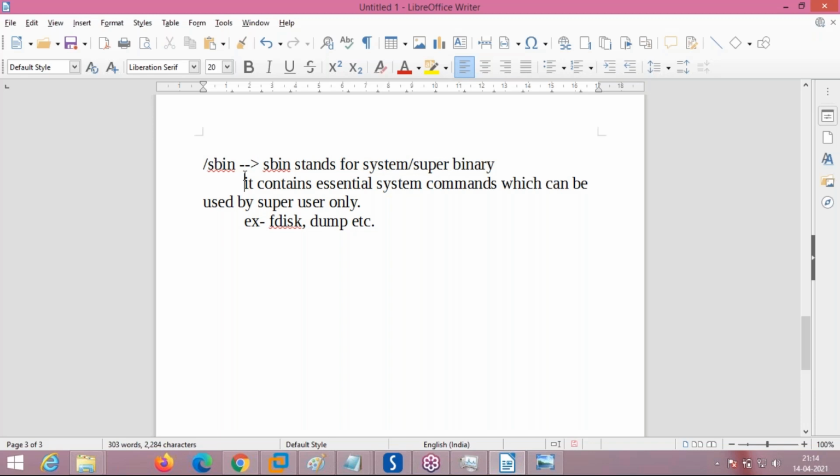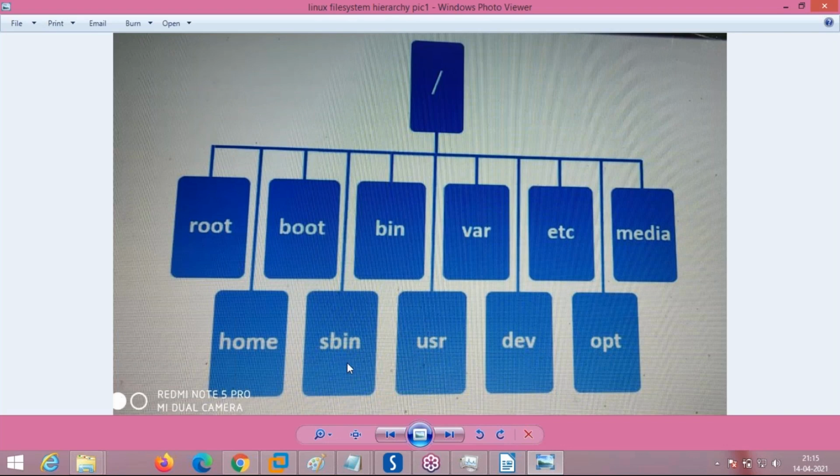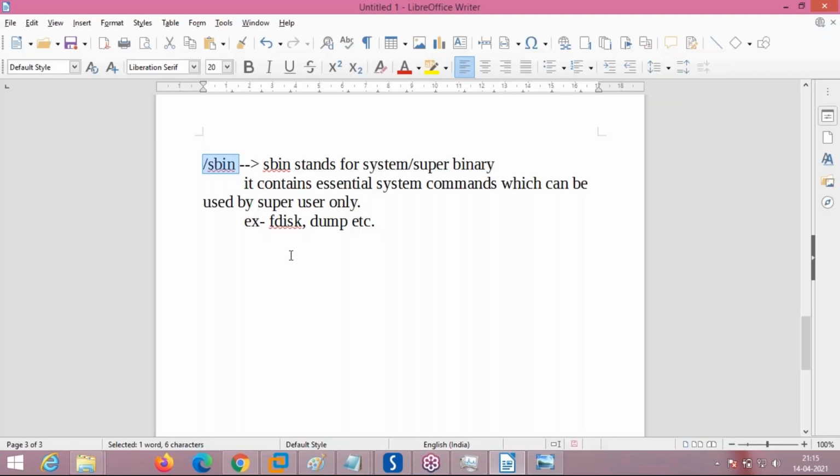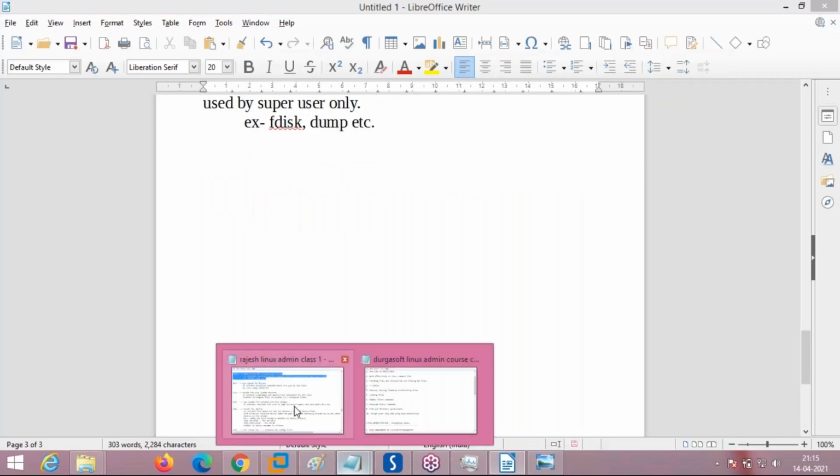It contains essential system commands which can be used only by a super user, meaning admin-only commands like fdisk and dump, which I have given here. These are a few examples of super binary commands, which can only be executed by root or admin. These commands are placed in the /sbin directory under the root. See here, this is the sbin directory. Now we have seen the sbin directory usage.